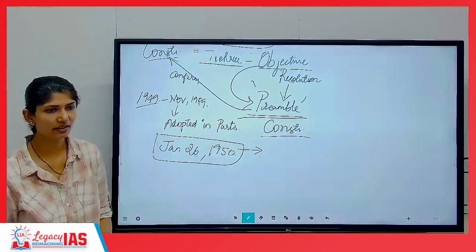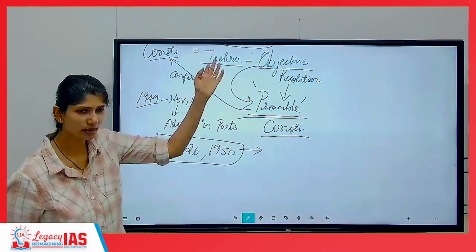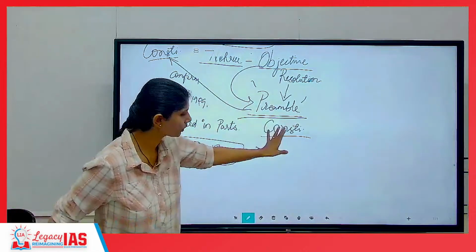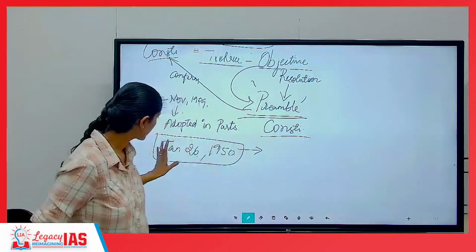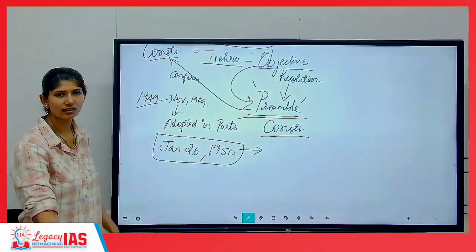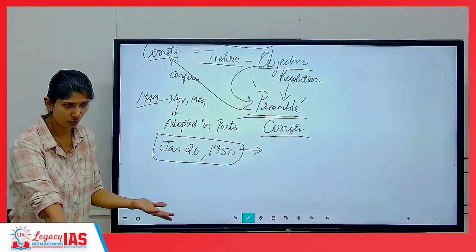Our people have written this, so we will be guided not by some external forces, but by our own force. So Jan 26, 1950, our complete constitution comes into force.